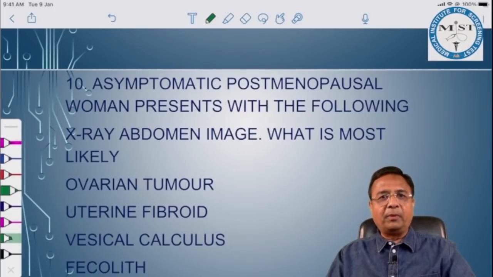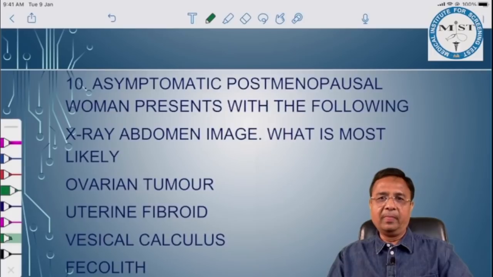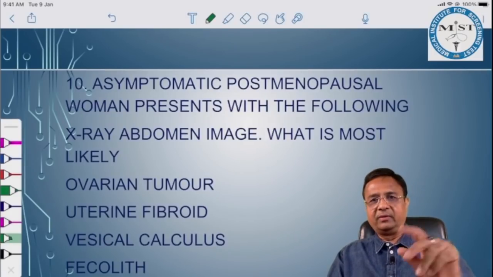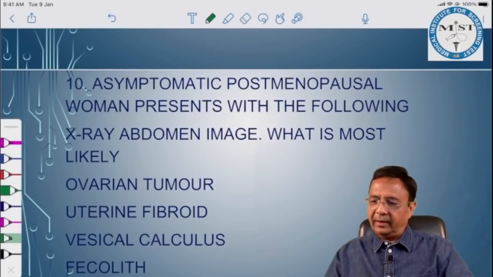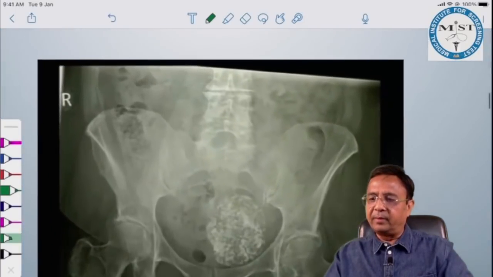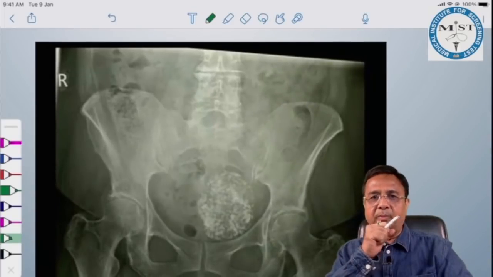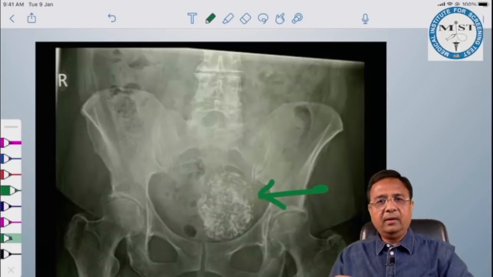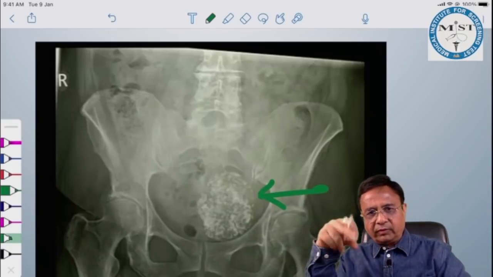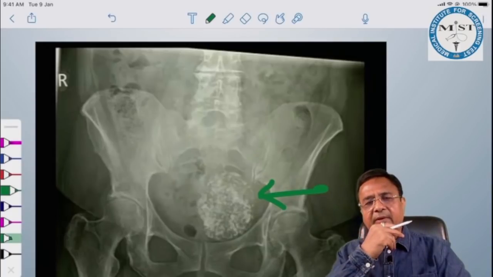Asymptomatic postmenopausal woman presents with the following X-ray abdomen image. What is most likely? She is asymptomatic, postmenopausal, X-ray abdomen. Let's have a look at the X-ray abdomen. This was the image given. What students told me, this was the image given, and in this image, students told that most of the calcifications were peripheral. Anyways, this looks like a fibroid.